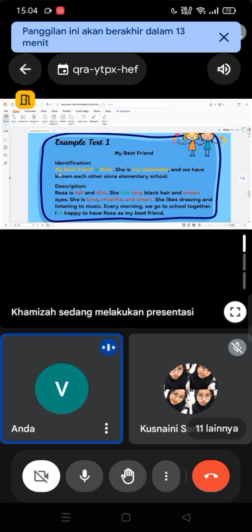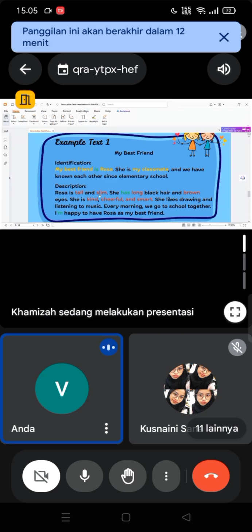And let's analyze the language features. The red color, this is cold. Do you know, guys, the red color, this is included in which language feature?